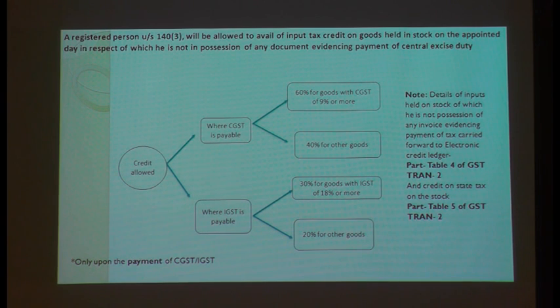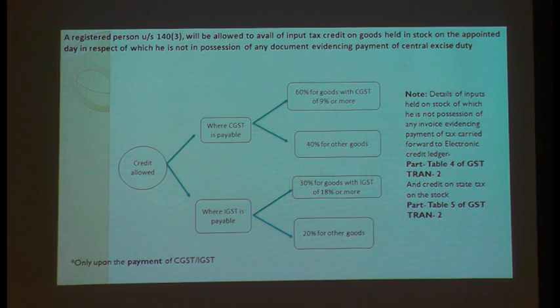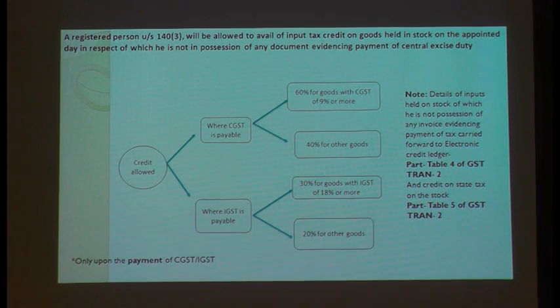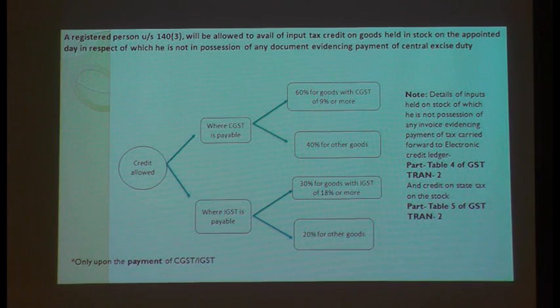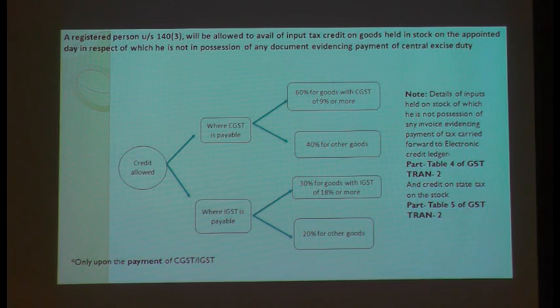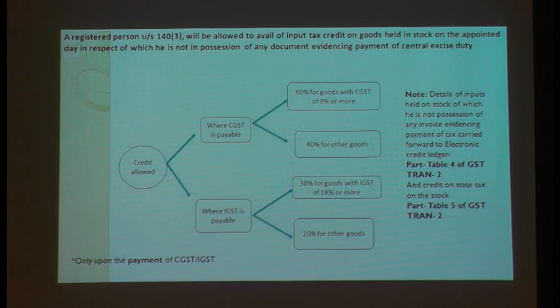If I am a trader and if I purchase from the person who has charged me only VAT, he has not charged me excise duty. For example, if I am purchasing from a wholesaler or a distributor, what generally does he charge me? He will charge only VAT. He will not charge me excise duty. Why? Because excise duty is already levied by the manufacturer. So as that price consists of the component of excise duty, you can enjoy the credit of that excise duty equivalent to your 60% of taxes that you have paid under the GST law.